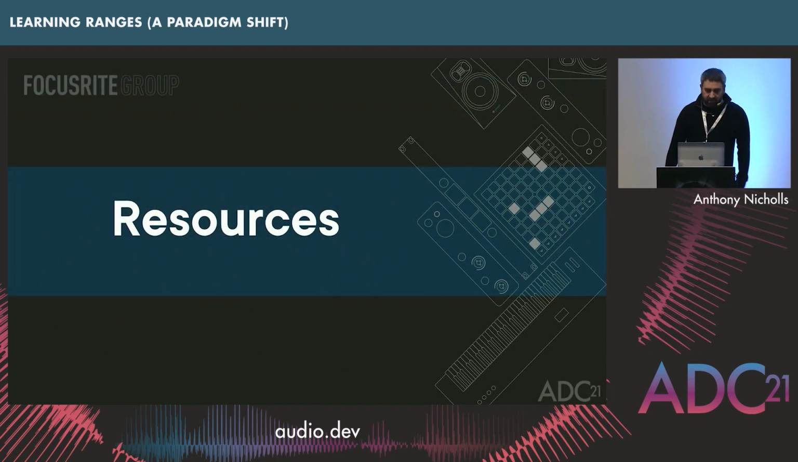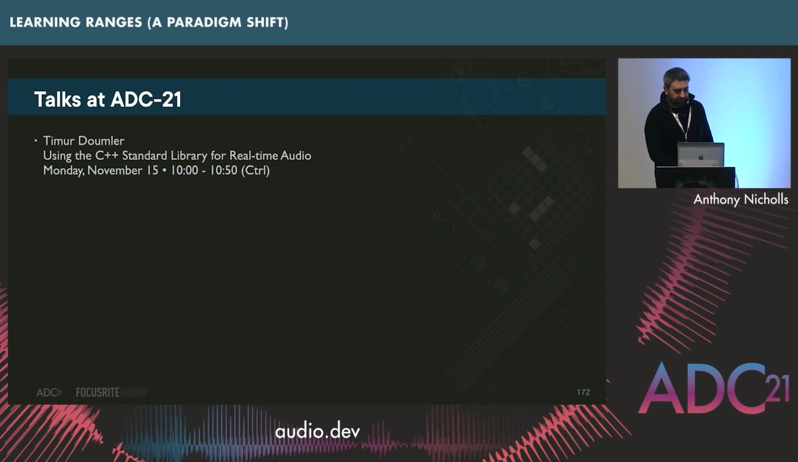So you can access these slides later, but some resources. First of all, I want to point out a couple of talks that are actually happening at ADC. I think straight after this, Timur's doing a talk on using the C++ standard library for real-time audio. I don't know if he's going to bring up anything about ranges. I'd be interested, because I can see some potential for using it for DSP. Other people have mentioned that to me. I haven't tried it yet.